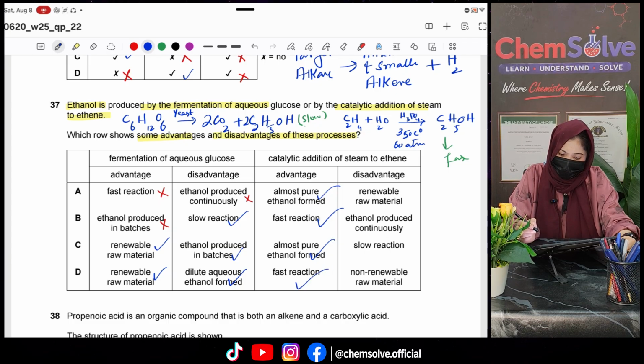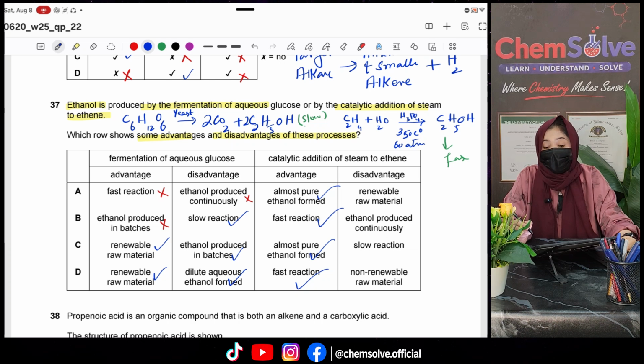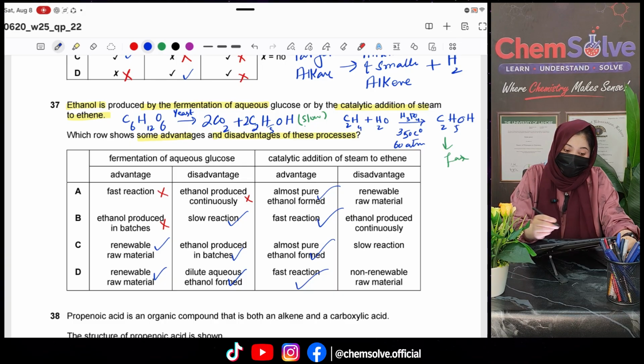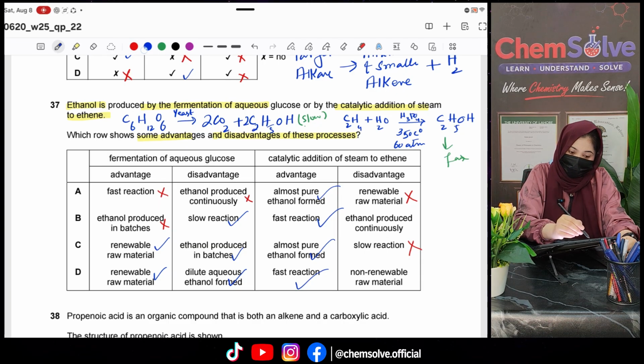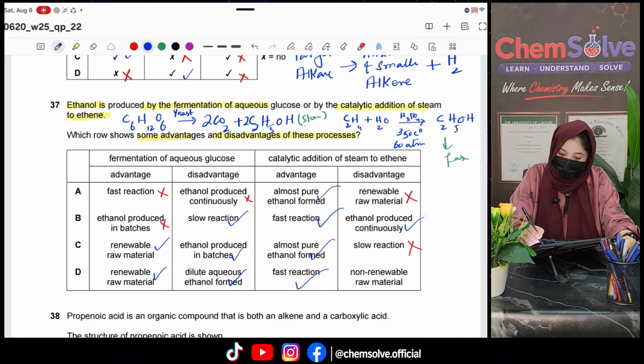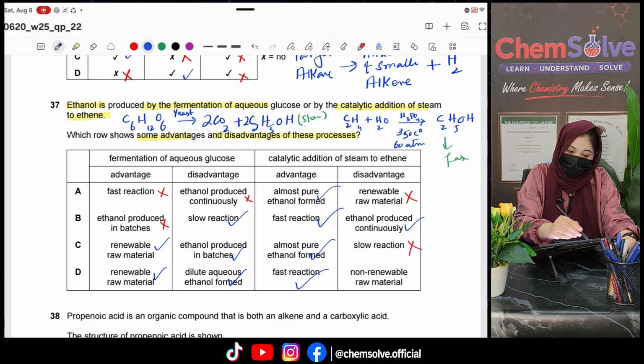Fast reaction, yes. Okay, so we have to choose basically between C or D, right? Renewable raw material. Raw material is water and ethene. They are not the renewable raw material. So this is wrong. Slow reaction, wrong. This is correct. Non-renewable raw material, yes. So clearly D is our option because it has all the ticks.